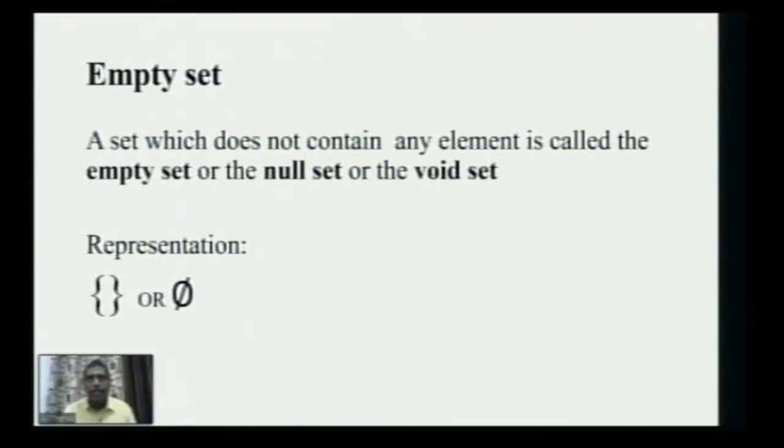There are different categories in which we define sets. Before that, there is something which is analogous to 0, because our students are familiar with 0. So our forefathers, when numbers were invented, might have felt a problem counting the cattle or sheep or any belongings which they had. Suppose they had 10 sheep, then there was a representation for 10 sheep.